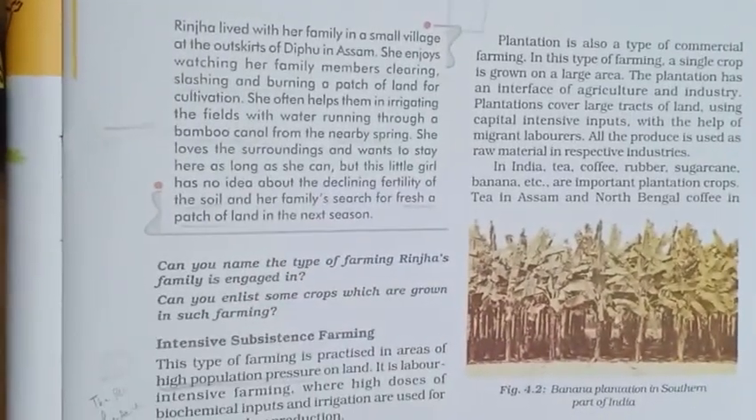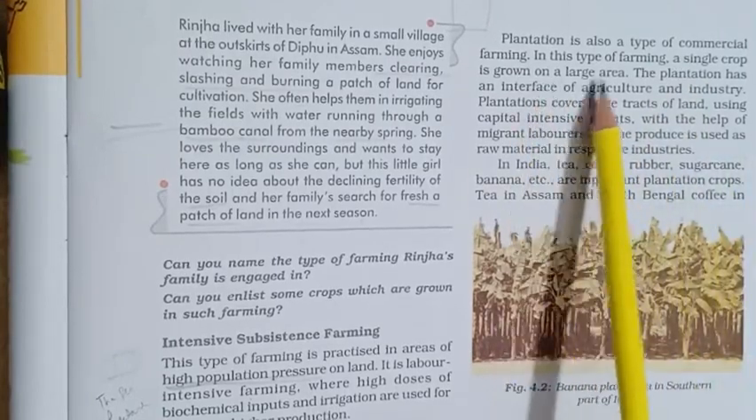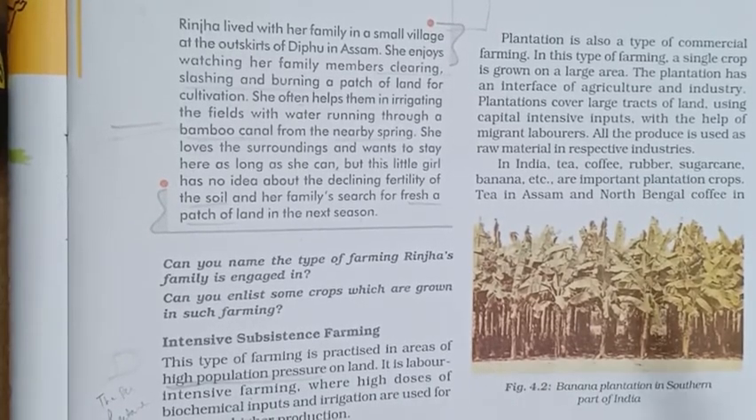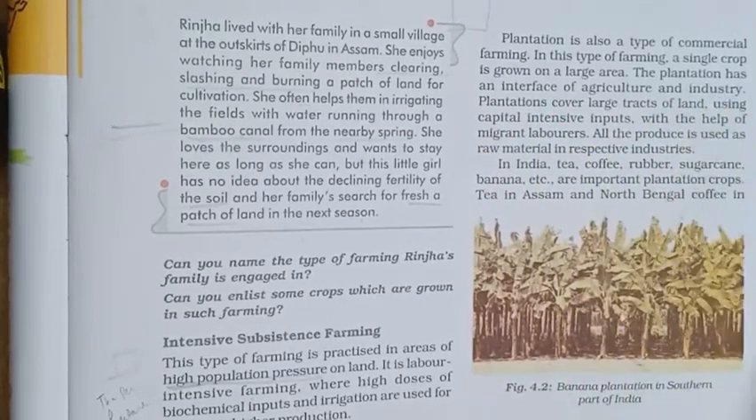Plantation is also a type of commercial farming. In this type of farming, a single crop is grown on a large area. Huge plantations are there, and on the large area, only one crop is grown. The plantation has an interface of agriculture and industry. So plantation is kind of a middle of agriculture and industry.